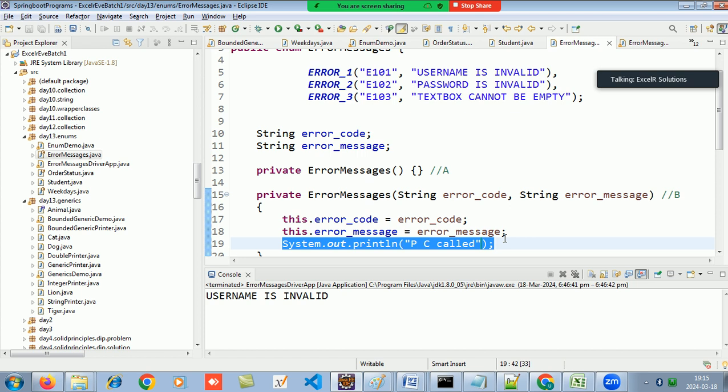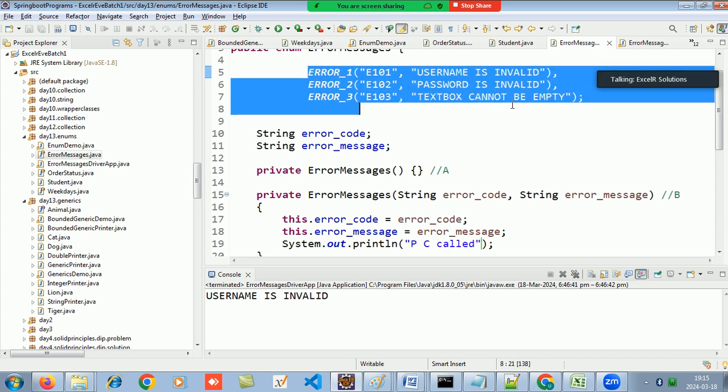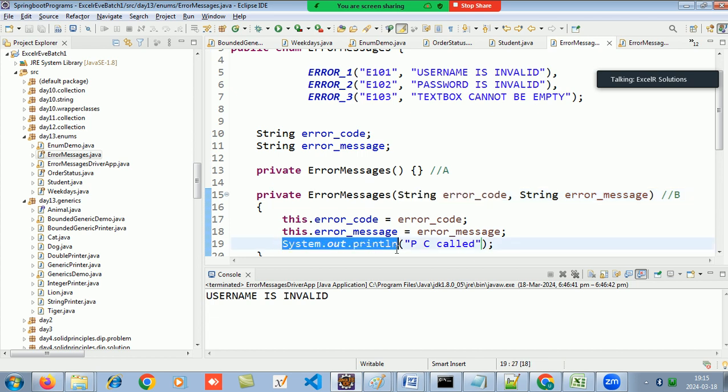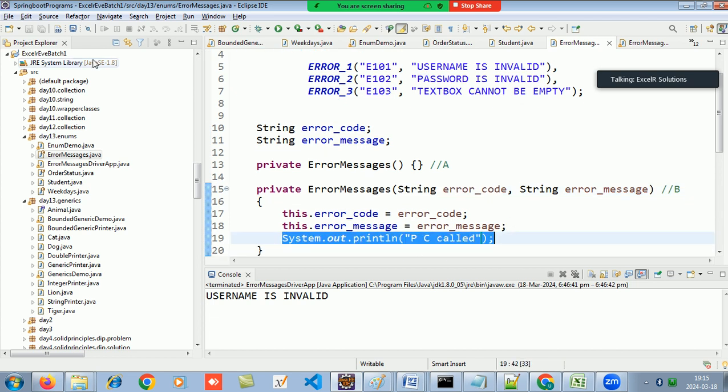The constructor is called each time I make an object. So how many objects have I made over here? 3 objects. So 3 times it will call this constructor, and I should get this message printed 3 times on the screen, right?